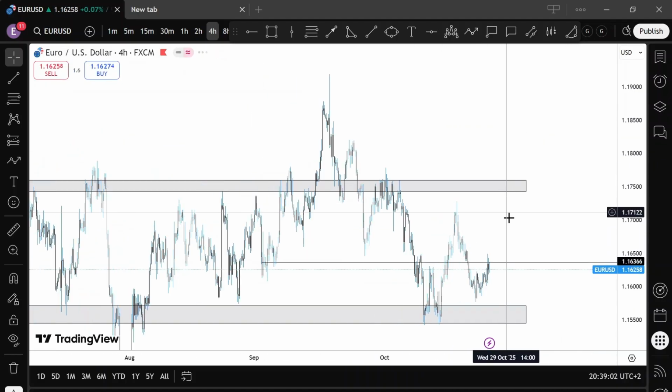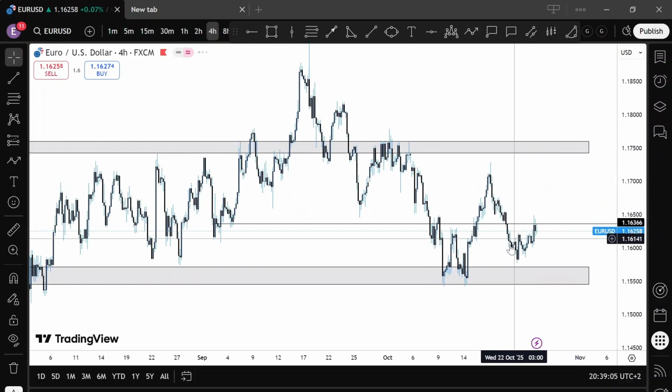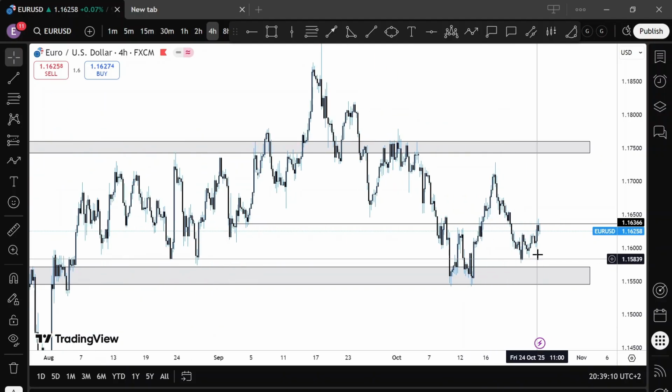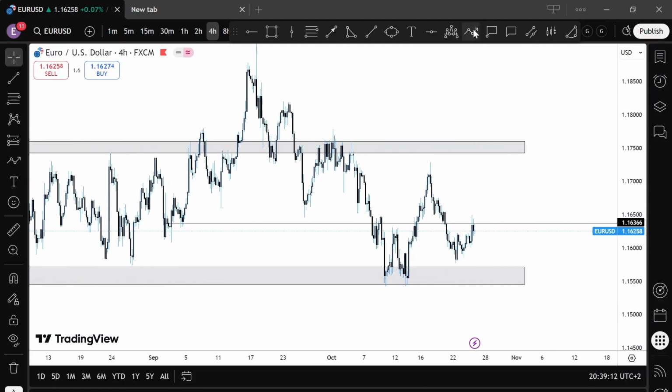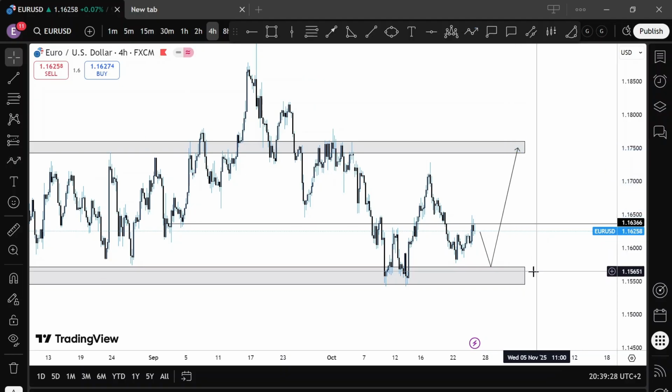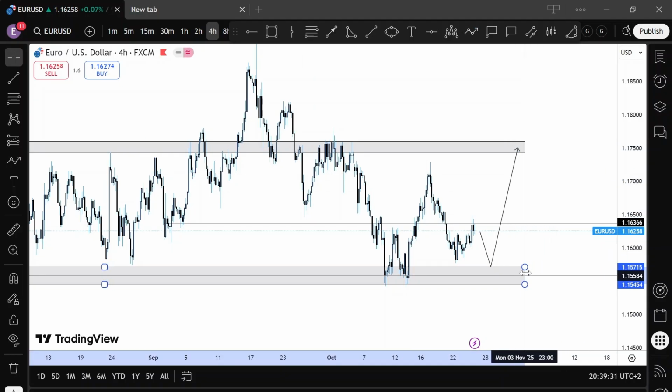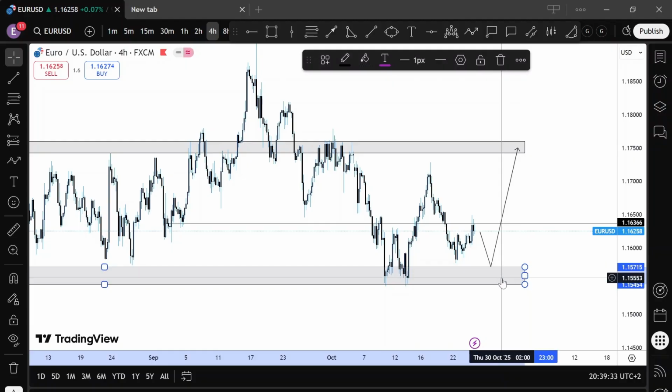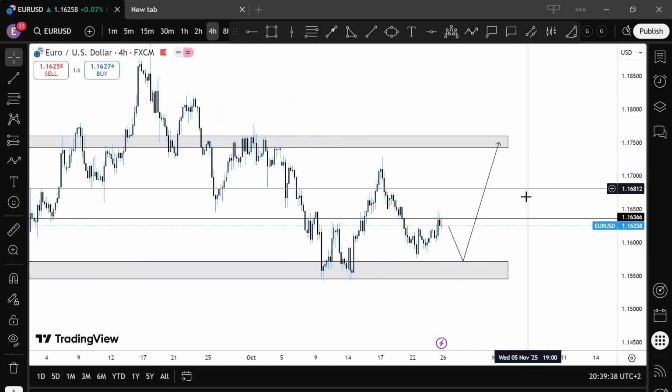Over here on EURUSD, it's quite similar to what I'm anticipating. It looks like EURUSD is quite ahead in terms of the movement. So what I'll be indicating is to see this price maybe pull back into this region again, and then start buying up all the way to 1.1750 for the week. That would be a good 1.1550 to 1.1750, around 200 pips as well, if it does pull back.